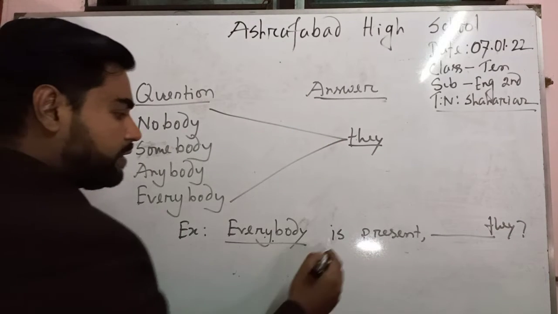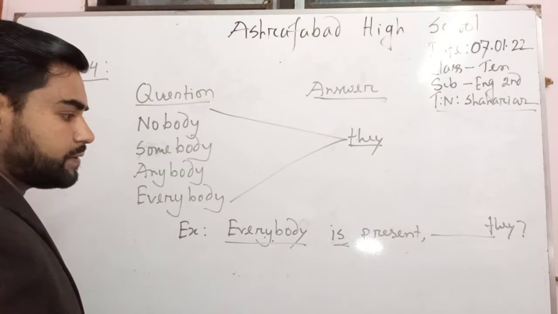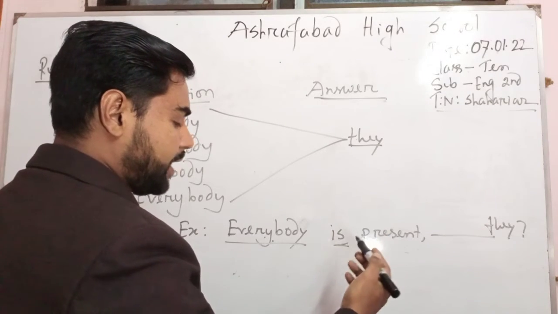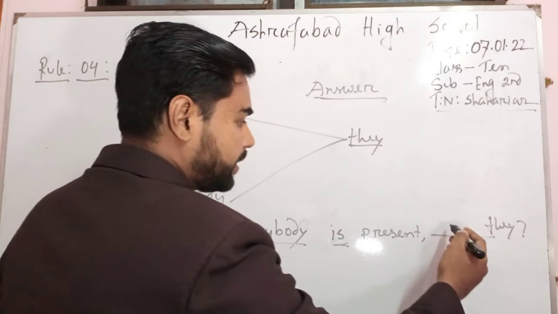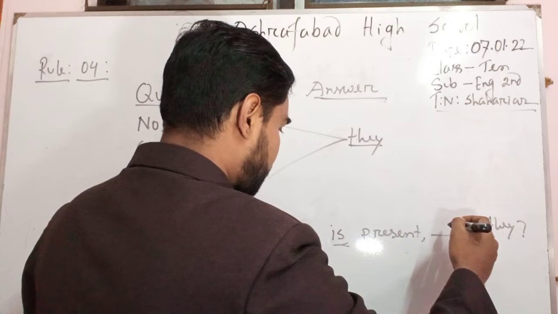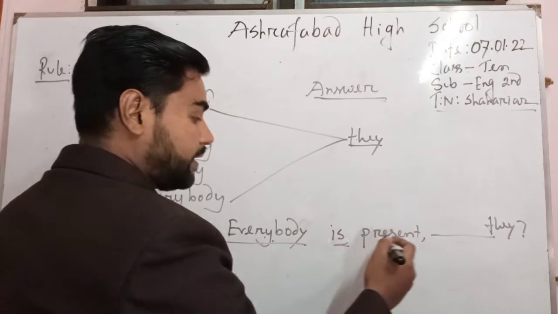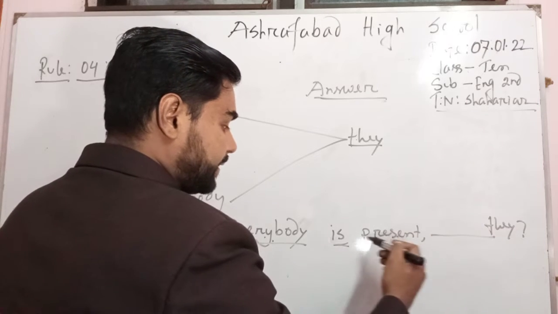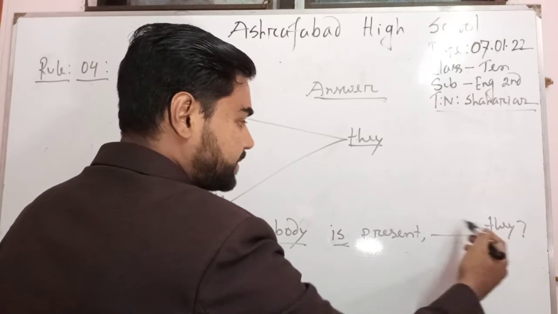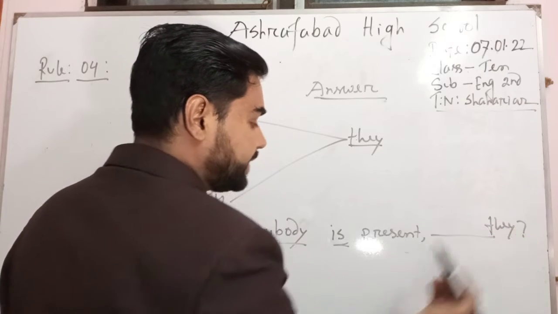They. Now you can see an auxiliary verb appears. In my last class, I told you that whatever the auxiliary verb is, it has to be written at the place of answer. But here you can't do that because is is not suitable for the word they.